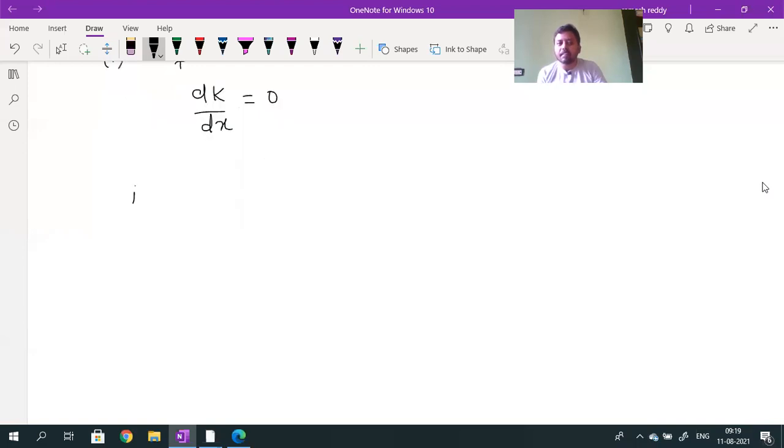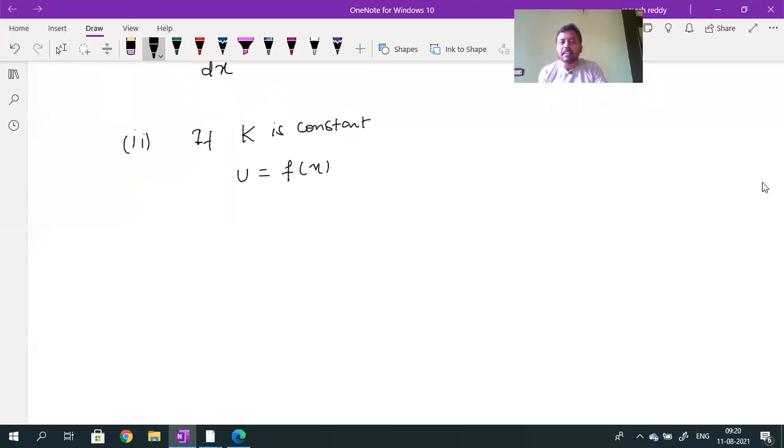Okay? The second one. Formulas you have to remember, so you should take a screenshot. If k is a constant, and u is a function of x, what is the derivative d by dx of k into u?